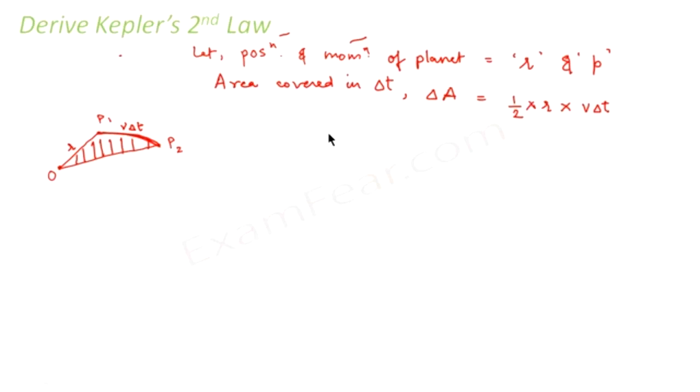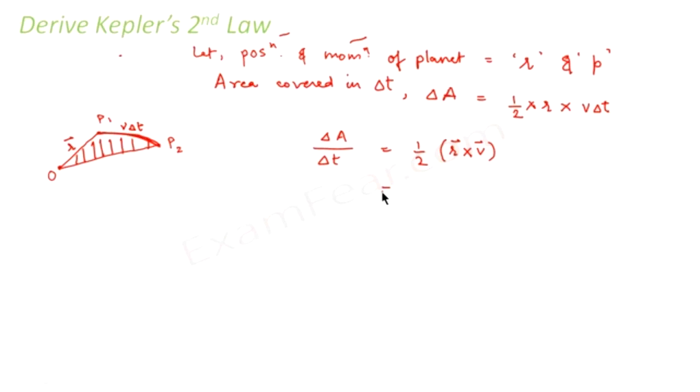We are using simple mathematics here. From this we can say delta A by delta t is equal to half r cross v, because we are dealing with vectors. These are all vector quantities.